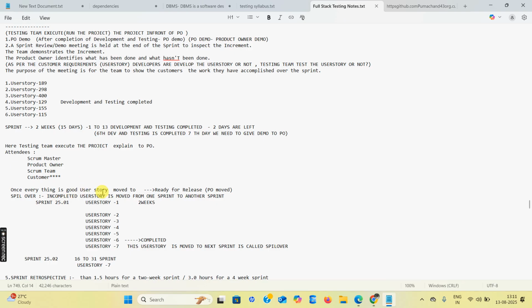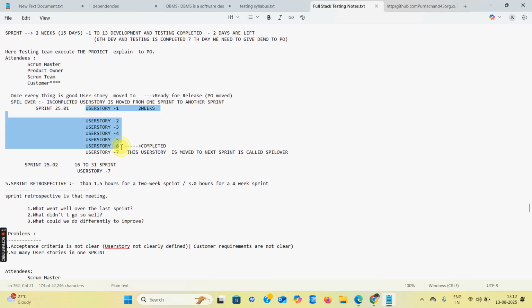Once everything is good, the user story is moved to Ready to Release by the PO. Also, spillover: what does it mean? An incomplete user story moved from one sprint to another sprint is called spillover. See here, these all are user stories. Six user stories are completed within 2 weeks, so the seventh user story is moved to the next sprint. This is called spillover.